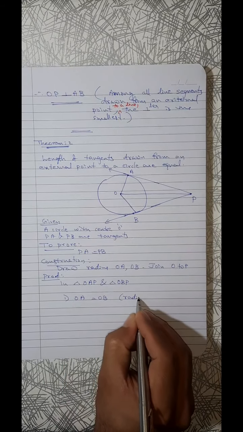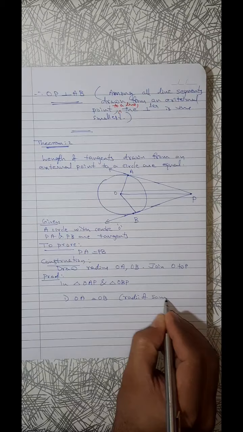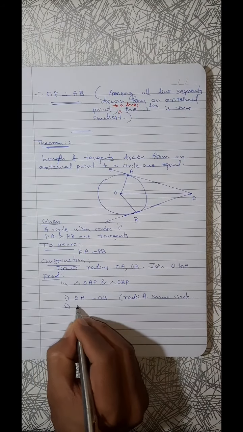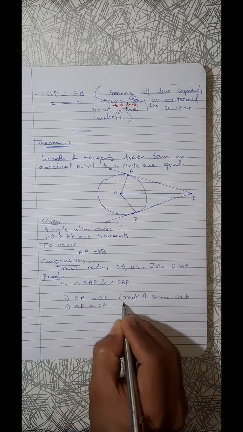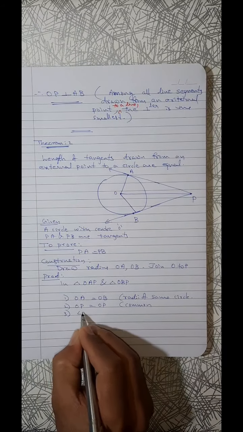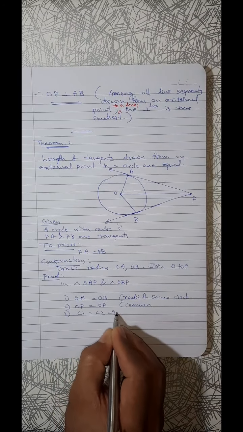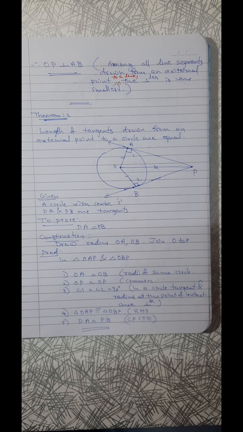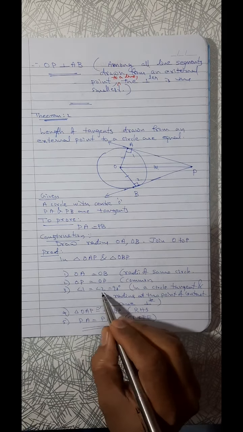Reason? Radii of the same circle. Second, OP equal to OP, that is a common line. Third, angle 1 equal to angle 2, equal to 90 degrees.